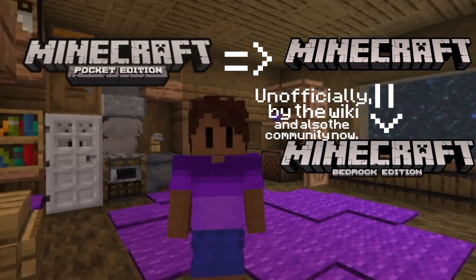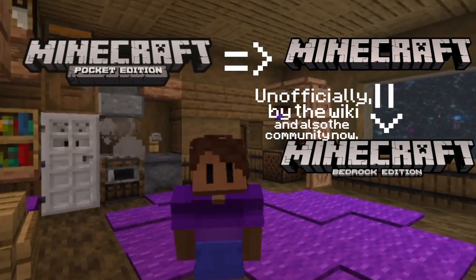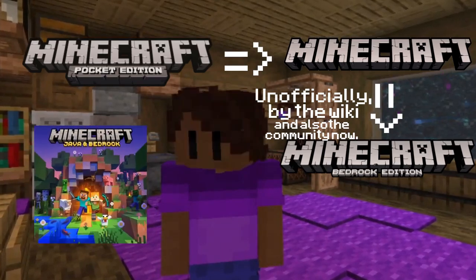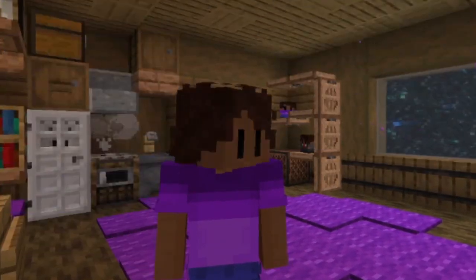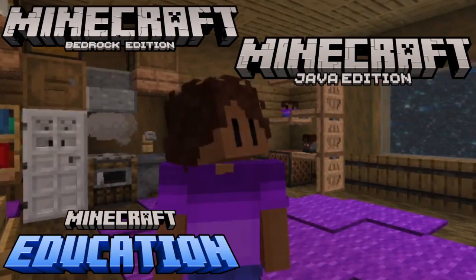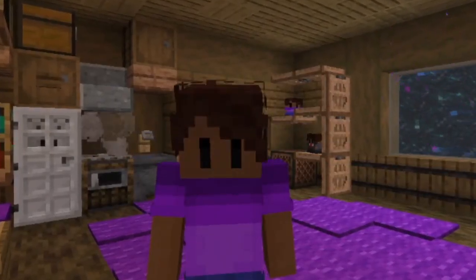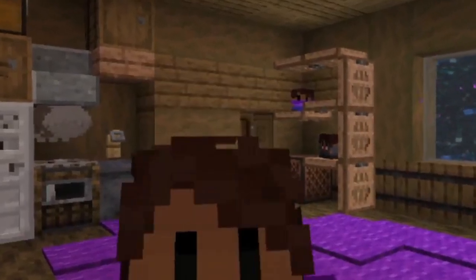In fact, Mojang only started referring to Bedrock as Bedrock for the first time in June of 2022, when they started selling Minecraft Java and Bedrock Edition for PC. Anyway, Java, Bedrock, and Education are well known and aren't discontinued. That's boring! Let's dig a bit deeper, shall we? You're supposed to say yes we shall!